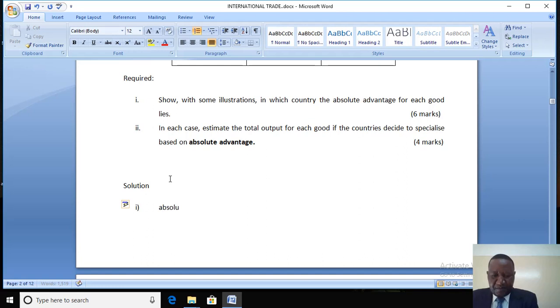Absolute advantage for cars lies with Zambia.